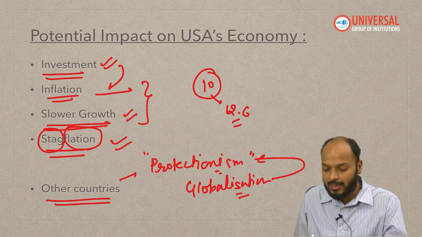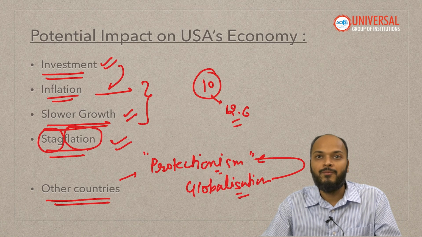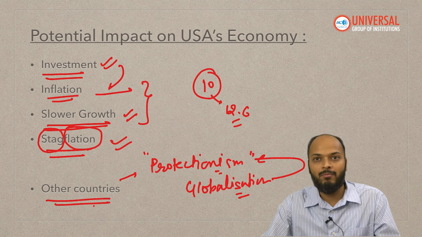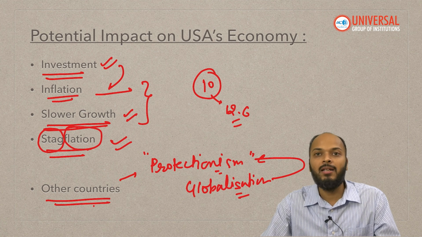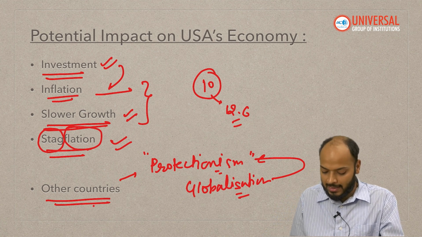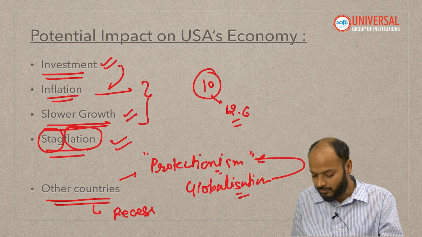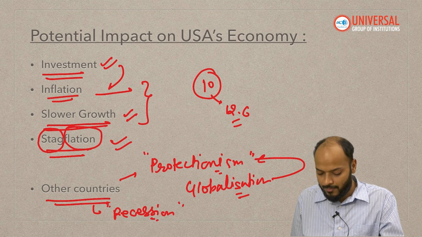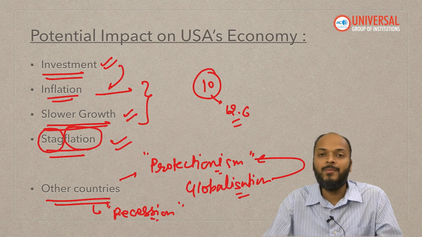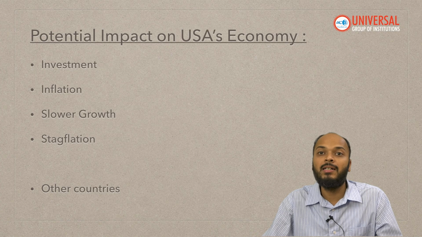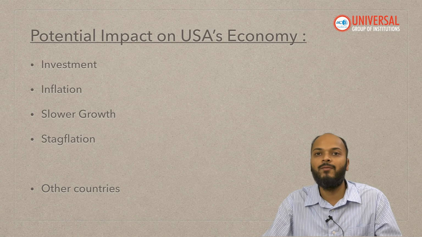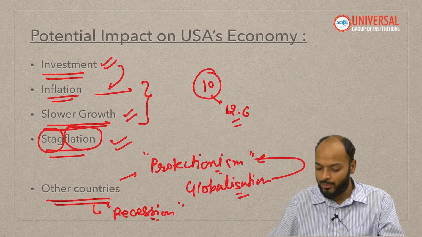And hence other countries might also find that their trade has reduced. If global GDP comes down because of lesser trade, the world itself might see recession, right? So for the world as a whole also, it's not good news that countries, especially the bigger countries of the world, are becoming more and more protectionist.